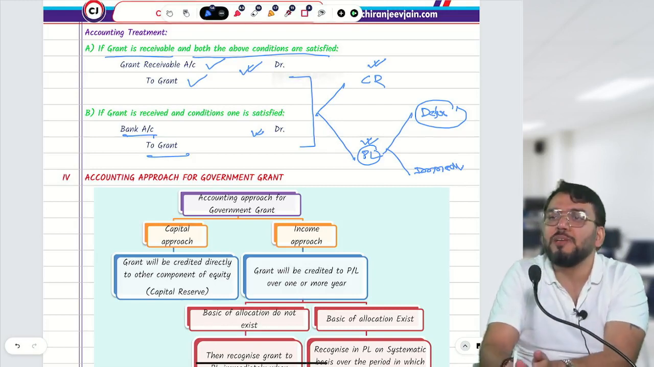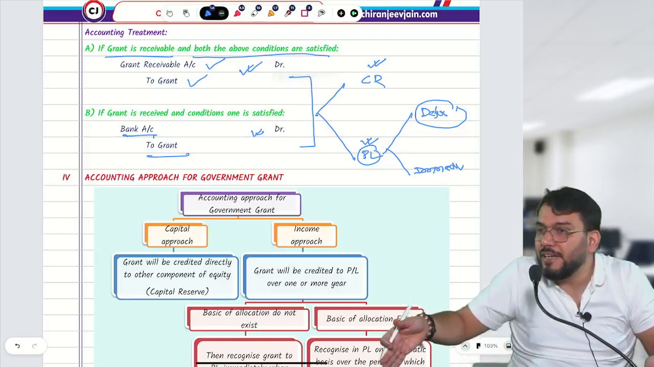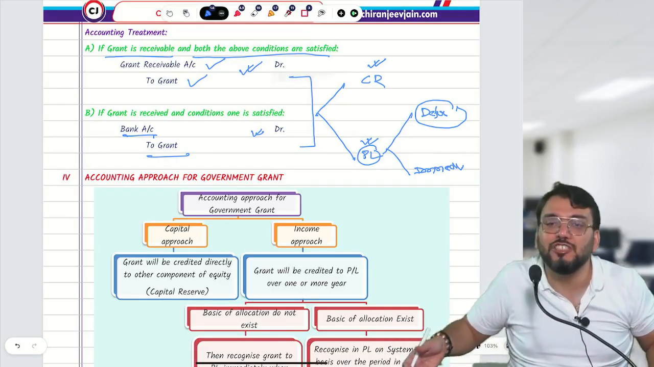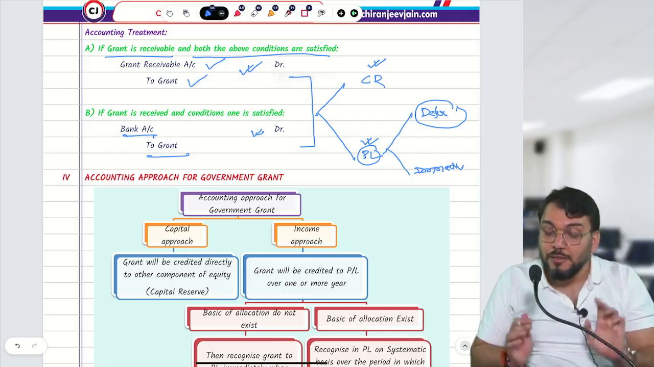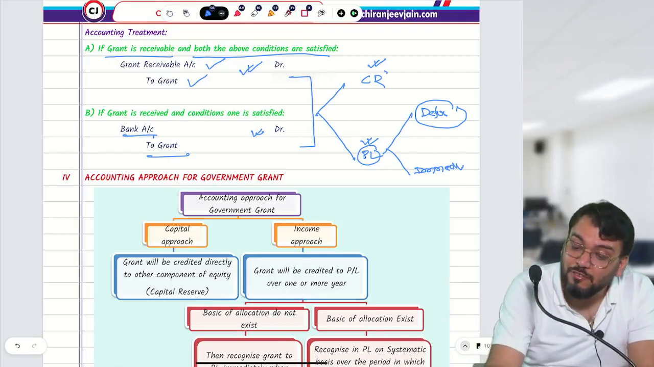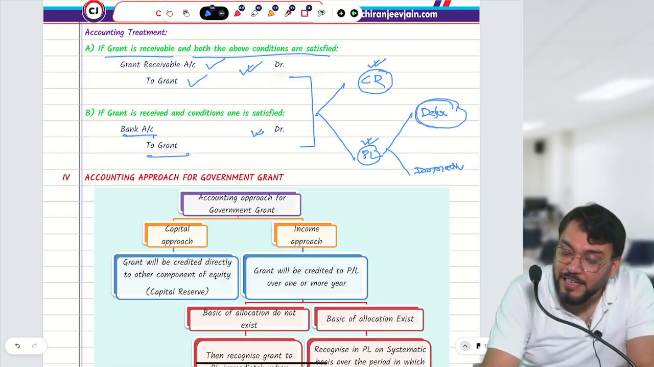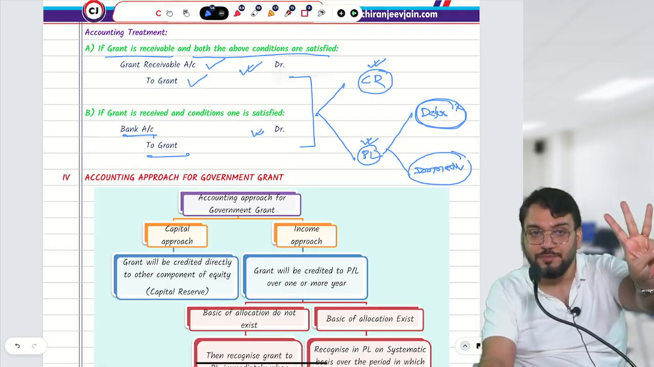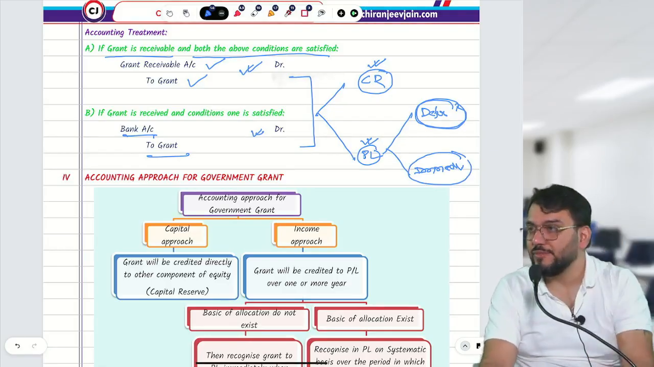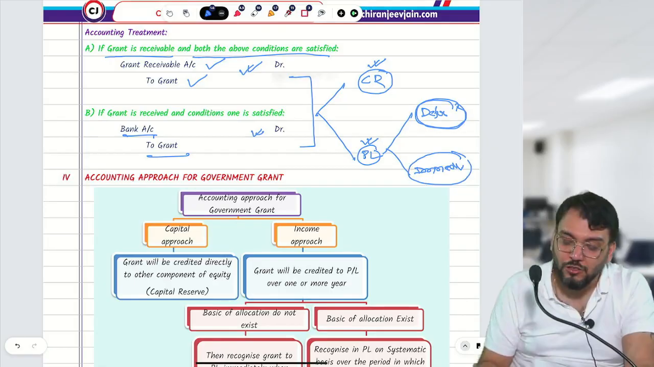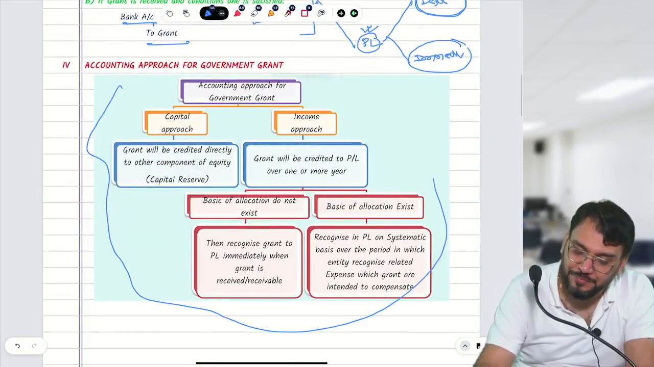Deferred basis means it will be amortized to PL over the period on some systematic basis. Understood? Now we need to understand when it will be transferred to capital reserve, when it will be deferred income, and when it will be directly transferred to PL immediately. So there can be three situations. I hope this much you understood. This is given in this para. You can read.